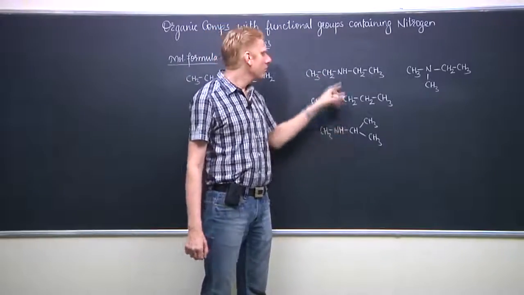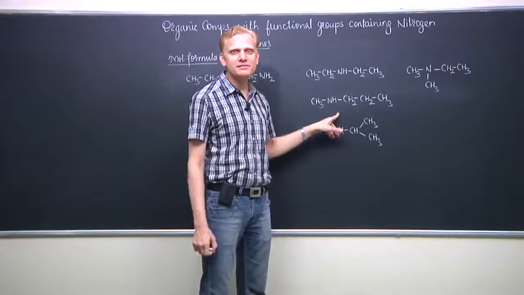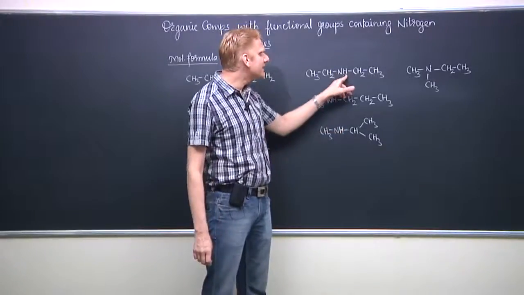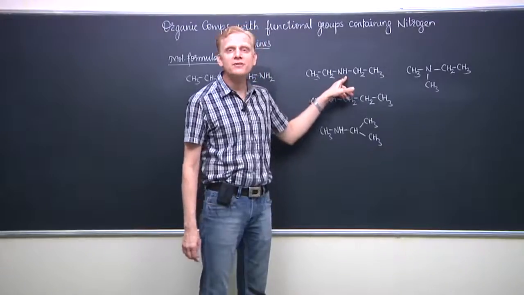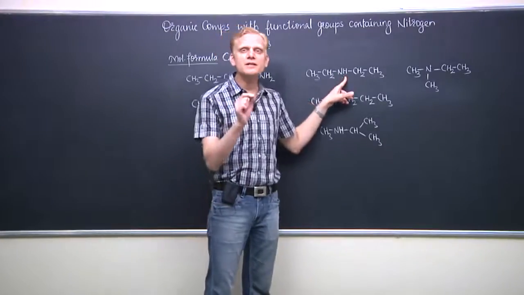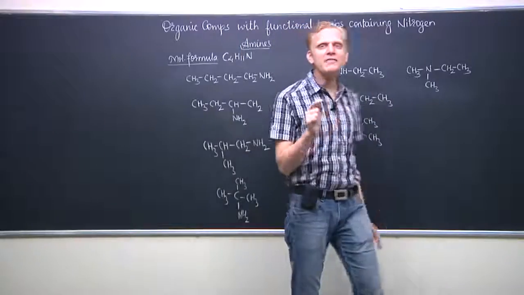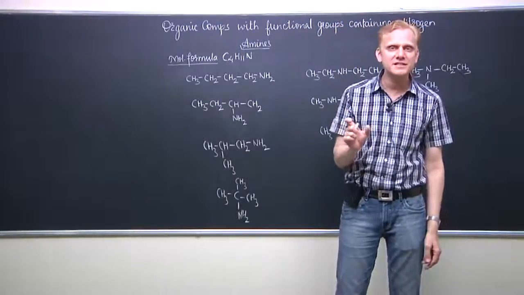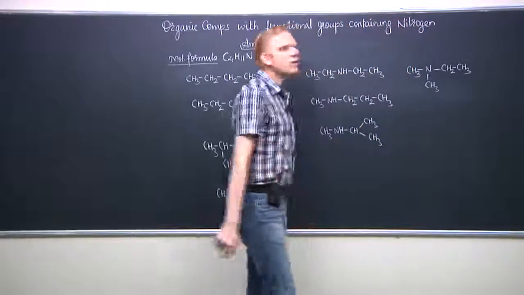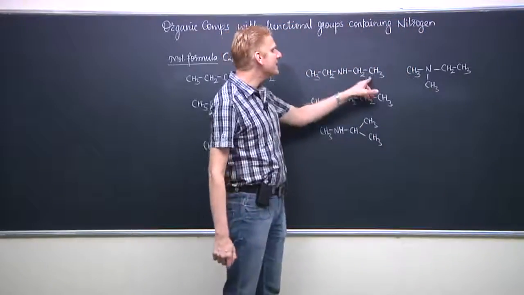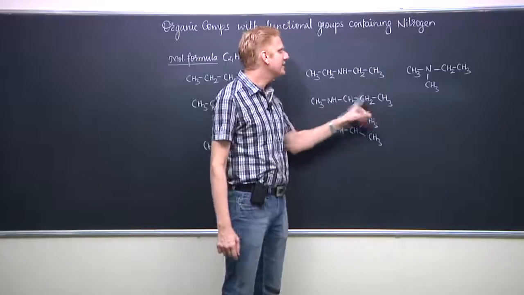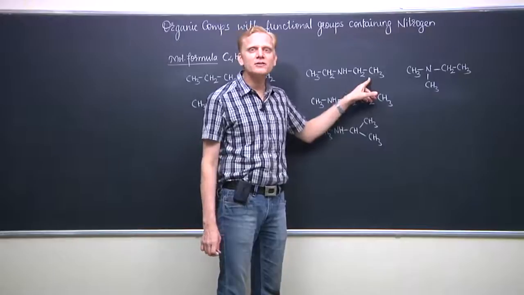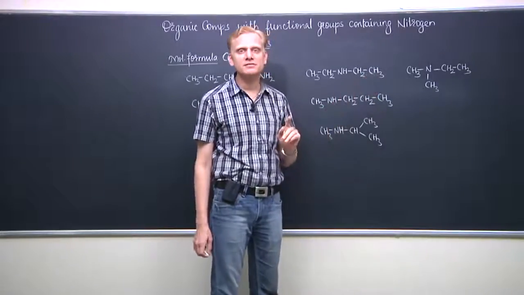But here we have an important comparison of these two. Both of these are secondary amines. In the case of secondary amines, I consider that this functional group is a bivalent functional group. Try to understand this word, bivalent functional group. The functional group has two valencies. With the same molecular formula, when the two valencies are satisfied by different types of hydrocarbon structures, they are called metamers.